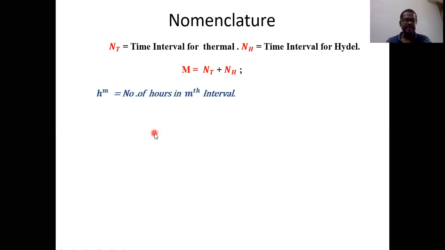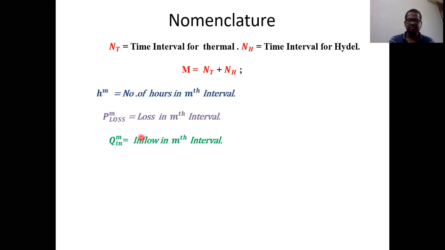And let's move to one more thing, that is HM. HM is nothing but the number of hours in the mth interval. For example, different intervals will have different times, but generally we can call it HM. HM means the number of hours in the mth interval, the time duration in that particular interval. And the next one is P loss M. In the previous slide we have seen PD, and here we are taking P loss M, which is nothing but the loss in the mth interval.